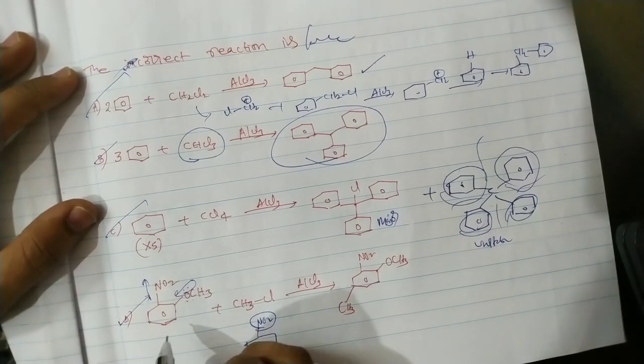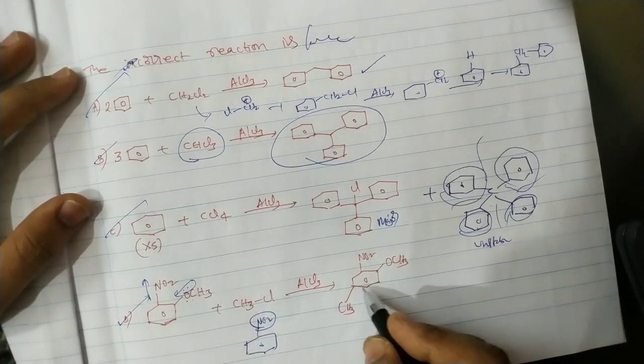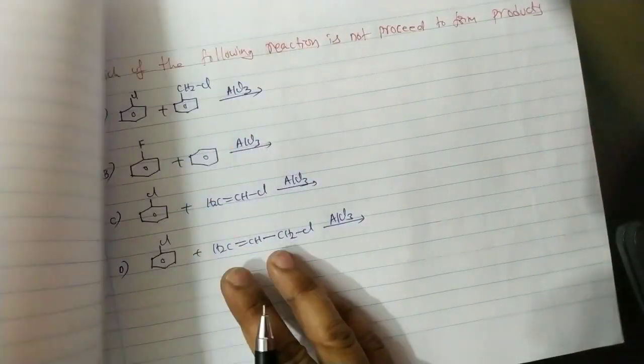Nitrobenzene is not involved, but here OCH3 is a donating group. So it is an ortho-para directing group. The CH3+ alkyl attacks at the para position. It is a major product. Okay, that's it. And next, one more question.